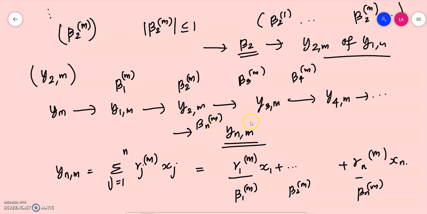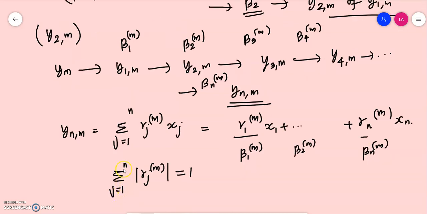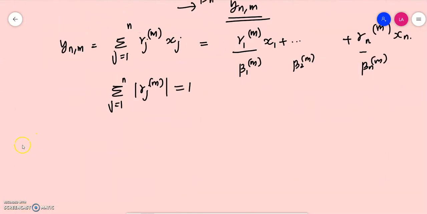At the last stage we obtain a subsequence ynm of this form, and also the summation j equal to 1 to n of gamma jm should be equal to 1, because the summation j equal to 1 to n of beta jm is always 1. So this is also true.